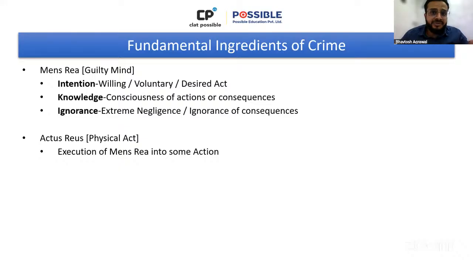Now, if something happens, we can say that he does not have intention to kill. He never wanted to kill the buyer, the patient, but he had knowledge that his actions might end up killing somebody. ये consciousness उसको है. This consciousness in itself is enough to constitute knowledge in the wrongdoing of an unlawful act.